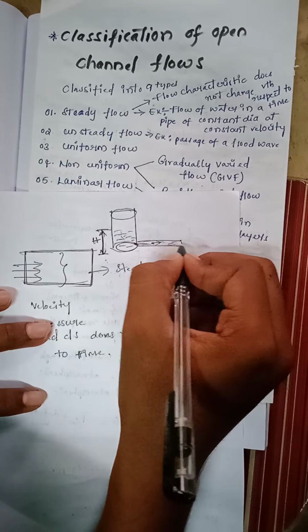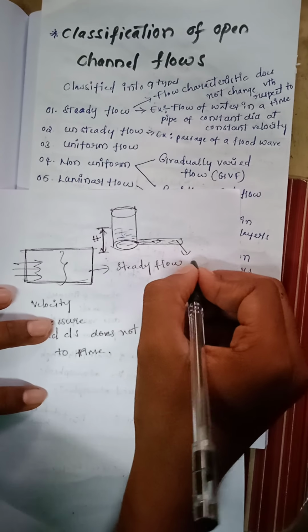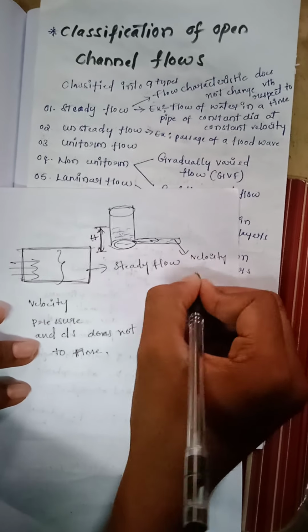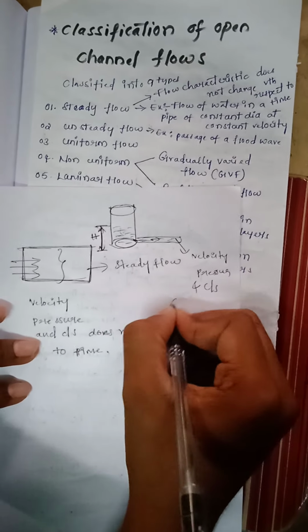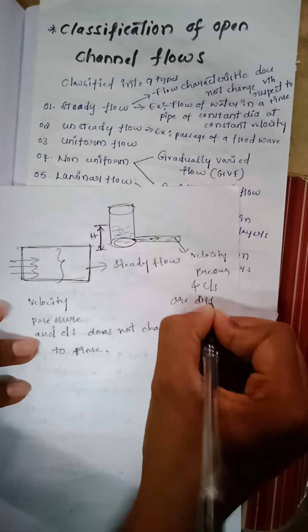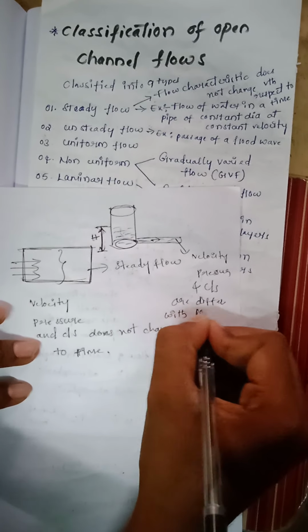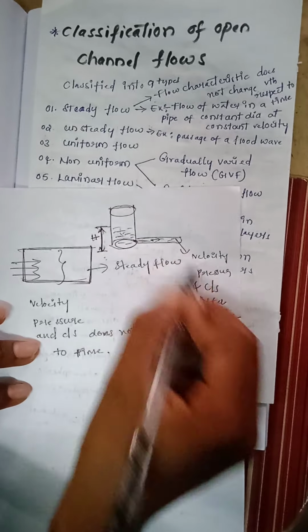Here the flow characteristics will change with respect to time. Flow characteristics is nothing but velocity, pressure and cross section, which differ from point to point. This is called unsteady flow.